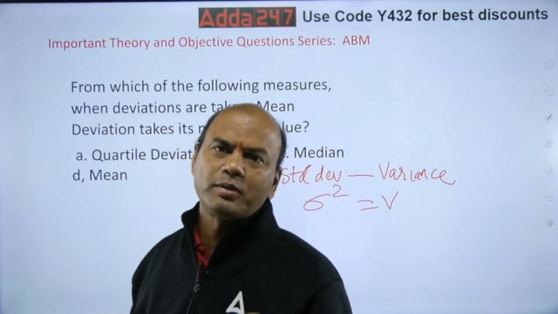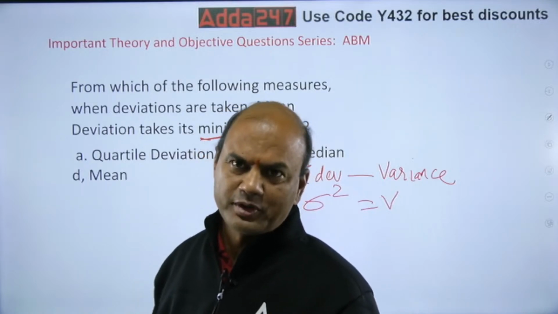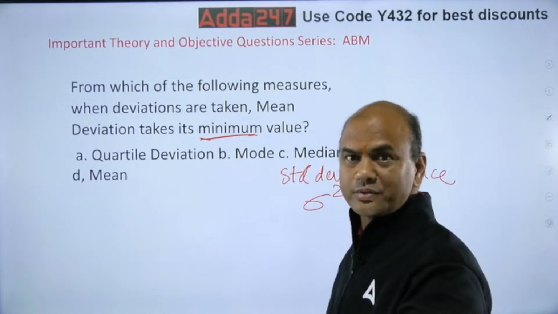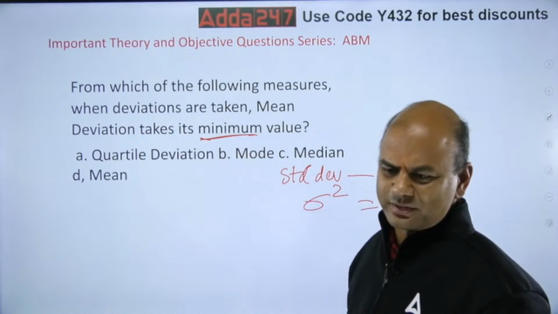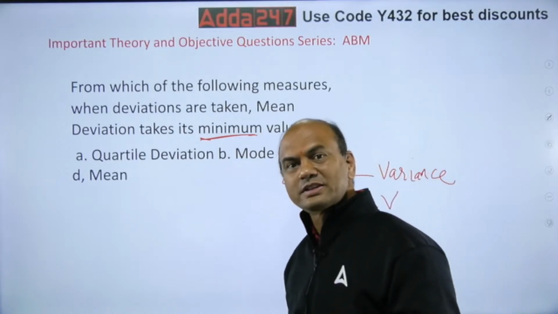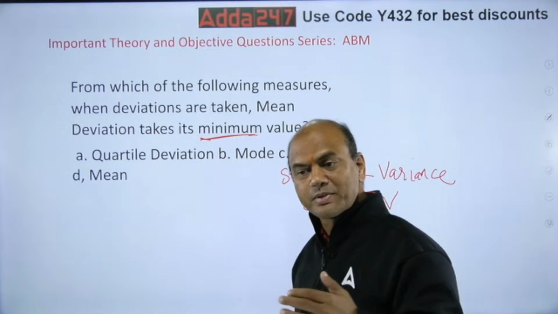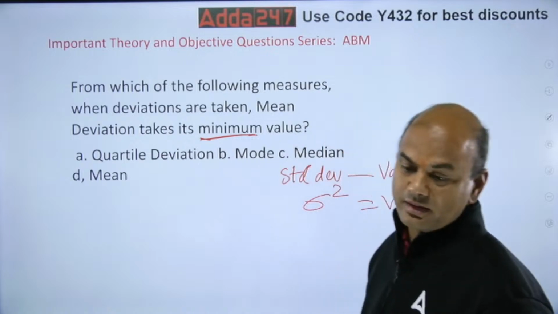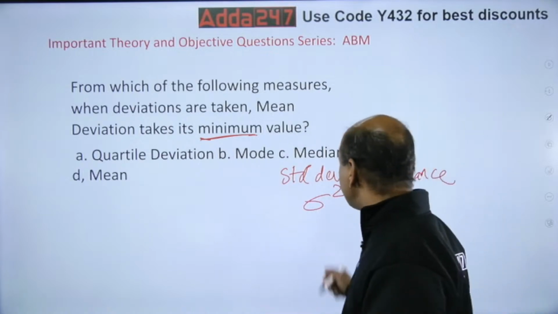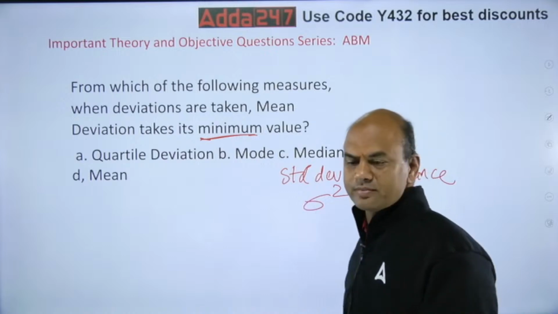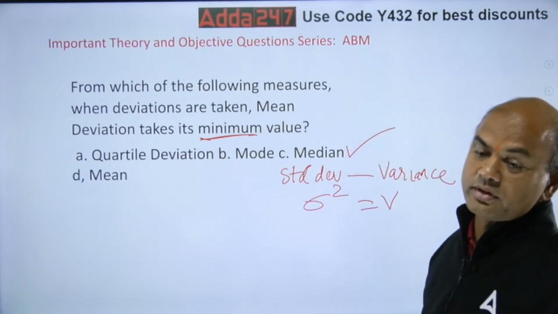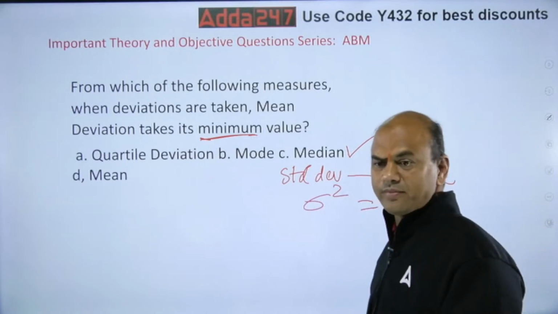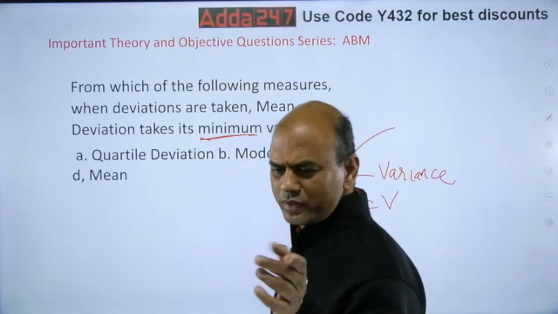These are the difficult topics and questions which I am taking, because nobody generally touches these topics, like this kurtosis. So follow this seriously and follow the complete series always. So quartile, mode, median and mean. Whenever deviations are taken, it is minimum from the median. Mode, I told you, is the maximum.